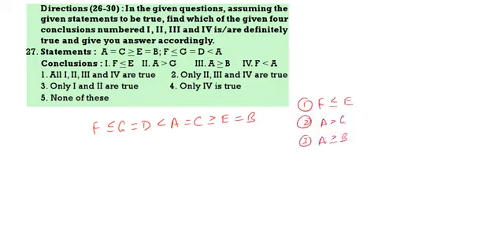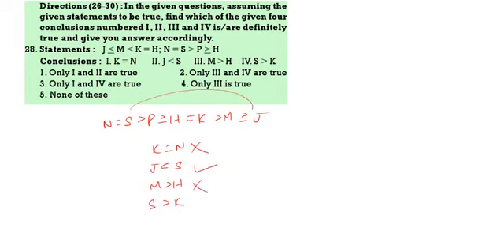First one K is equal to N, second one J less than S, third M greater than H, fourth S greater than K. K is equal to N does not follow. J less than S follows. S greater than J. M greater than H does not follow. S greater than K follows. So only 2 and 4 follow. We don't have that option. None of these. Next.